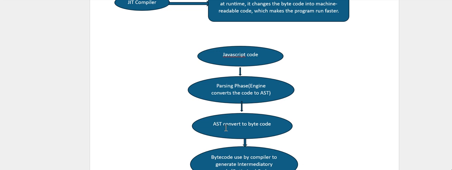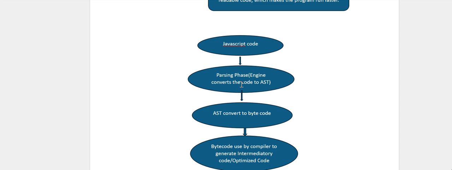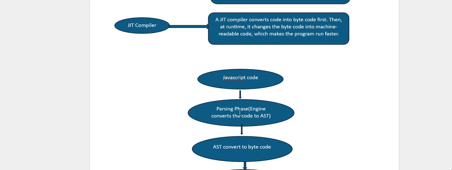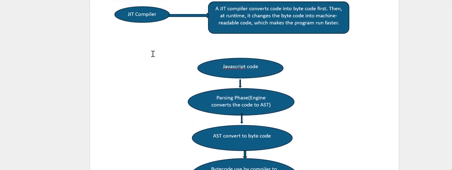Then the JIT compiler comes in, and the AST is converted into bytecode. That bytecode is then converted into optimized bytecode, meaning optimized machine code, by the JIT compiler, and that machine code is used by the virtual machine.